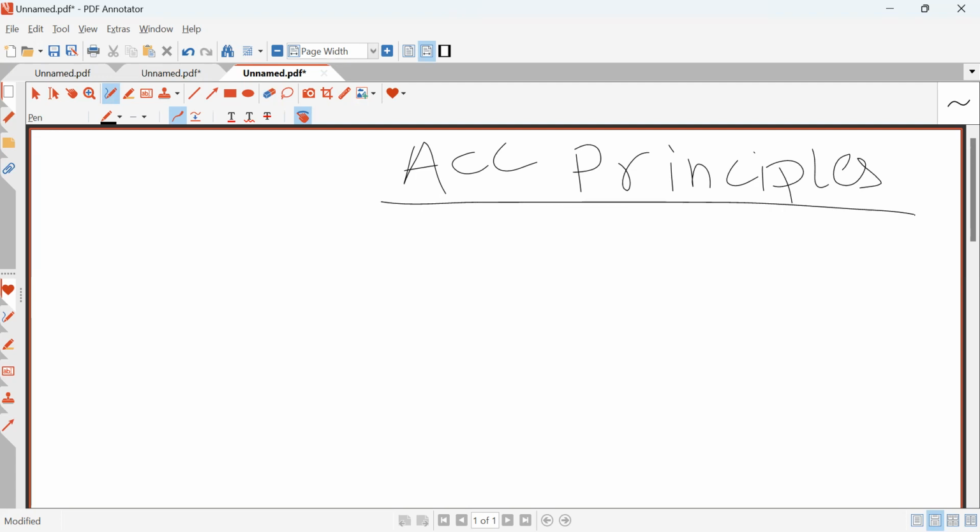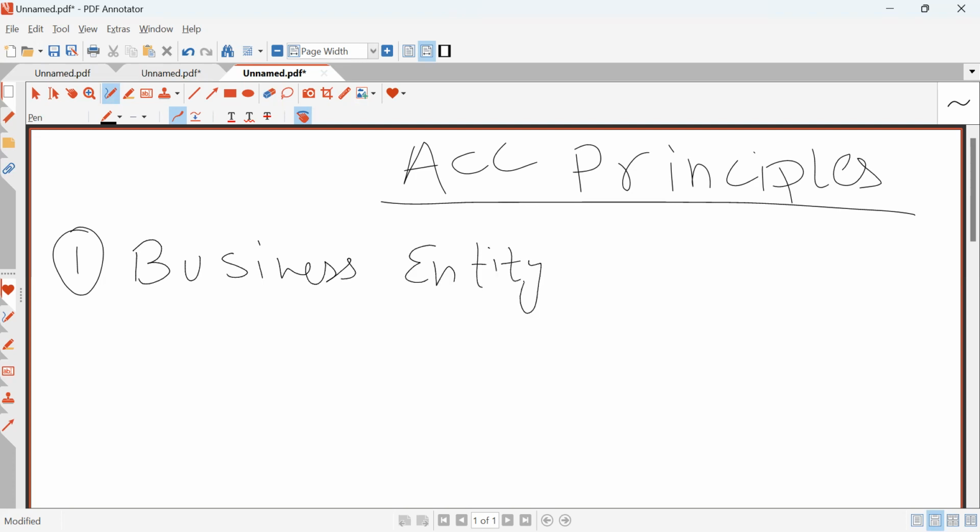So, what are accounting principles? There are various principles which we apply in O level accounts, for our businesses. The first principle we have is, beta, business entity concept. What is business entity? Business entity is also known as accounting entity. I'm just letting you know because the examiner could use accounting entity instead of business entity, so don't get confused. Both mean the same thing.